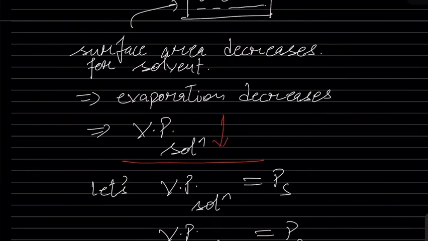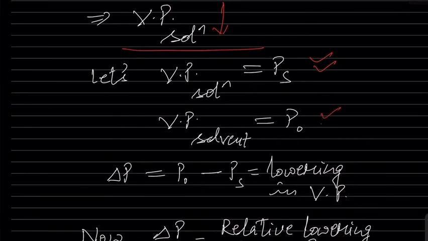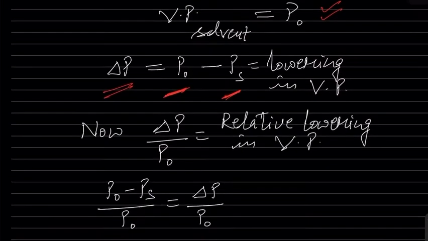Now let us say the vapor pressure of the solution is PS, and the vapor pressure of the pure solvent is P0. So how much is the pressure lowered? Initial pressure minus final pressure, because the vapor pressure of the solvent was more than the vapor pressure of the solution. So P0 minus PS is delta P, the lowering. And how do we use the word relative? Relative means delta P upon the higher value.